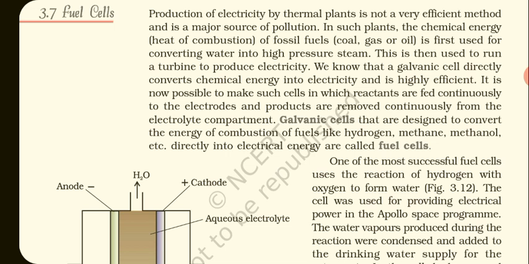In this video we will study about fuel cells. As we all know, production of electricity by thermal plants like NTPC is not a very efficient method and is a major source of pollution. In such power plants, the chemical energy is generally obtained in the form of heat by the combustion of fossil fuels like coal, gas or oil, and is first used for converting water into high pressure steam. This is then used to run a turbine to produce electricity.